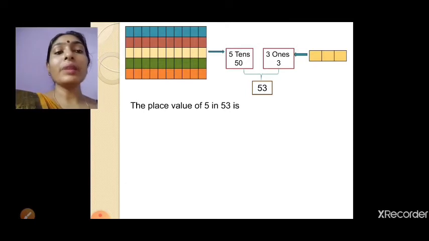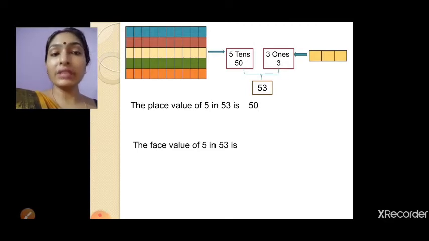Now the place value of 5 in 53. 5 is in the tens place, so the place value will be 50. But what is the face value of 5 in 53? The face value will not change, only the place value changes. So the face value is 5.